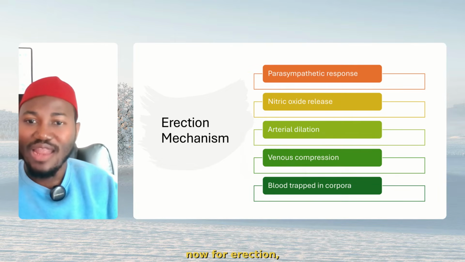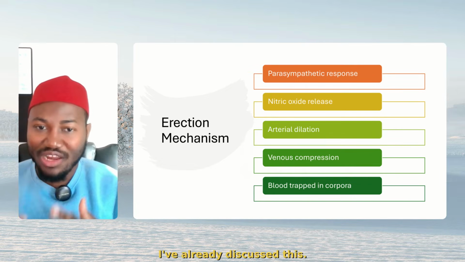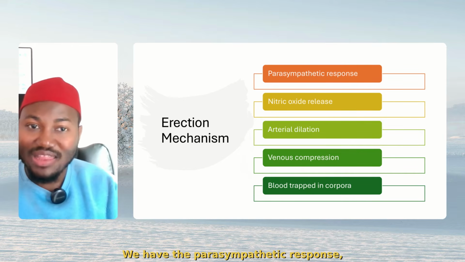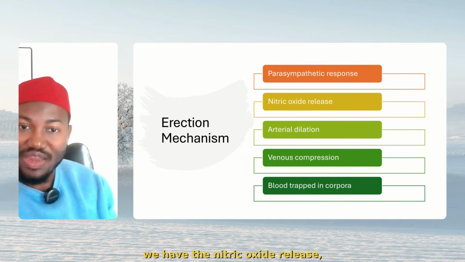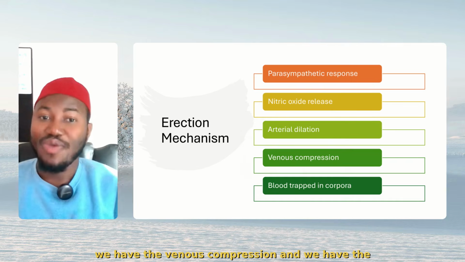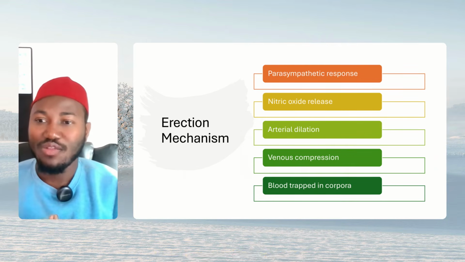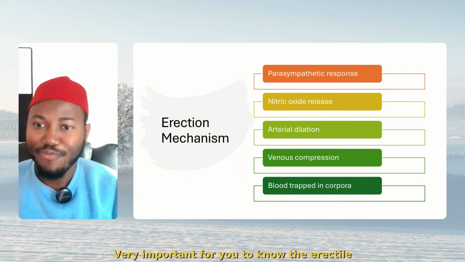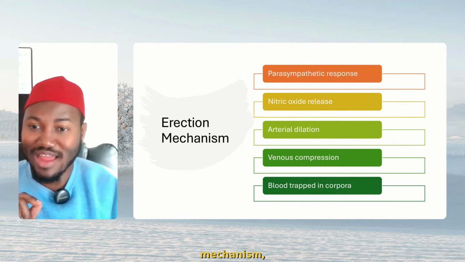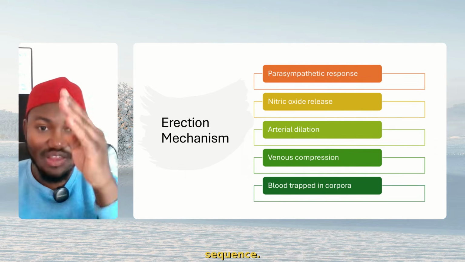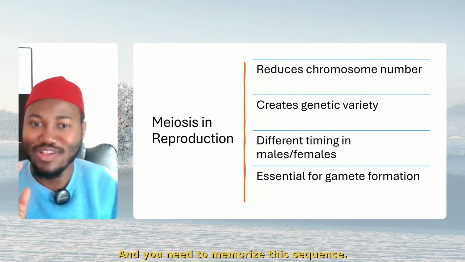All right? Now, for erection, I've already discussed this. We have the parasympathetic response, we have the nitric oxide release, we have the arterial dilatation, we have the venous compression, and we have the blood trapped in the corpora spongiosum. Very important for you to know the erectile mechanism, because this is how they will give you this sequence, and you need to memorize this sequence.